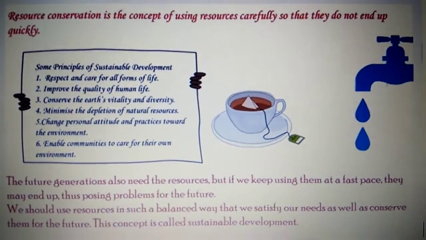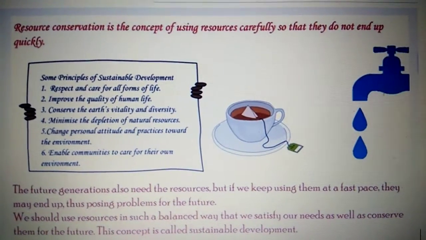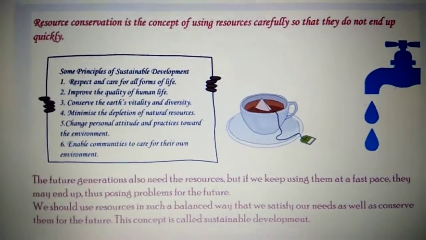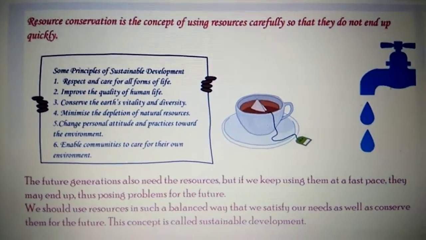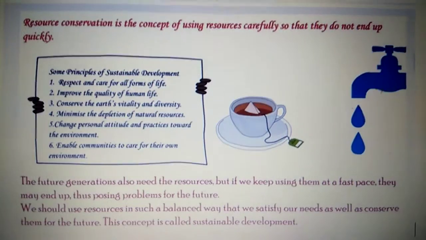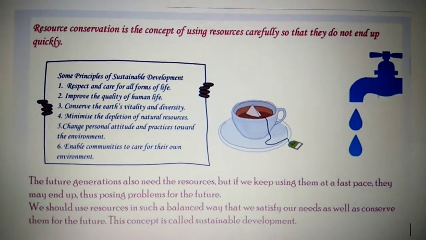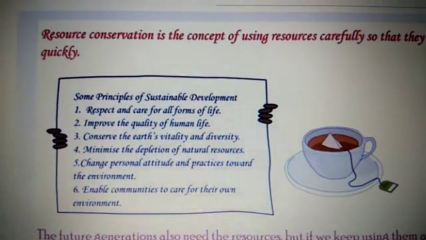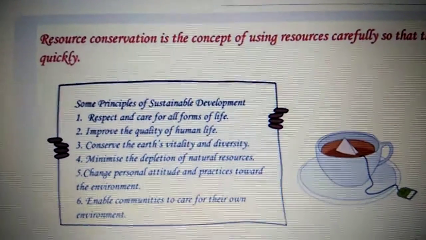So when we save them for the future, we also satisfy our needs and help the future generations to have those resources. This concept is called sustainable development. Now, what are the principles of sustainable development? You can see the principles. There are 6 main principles.